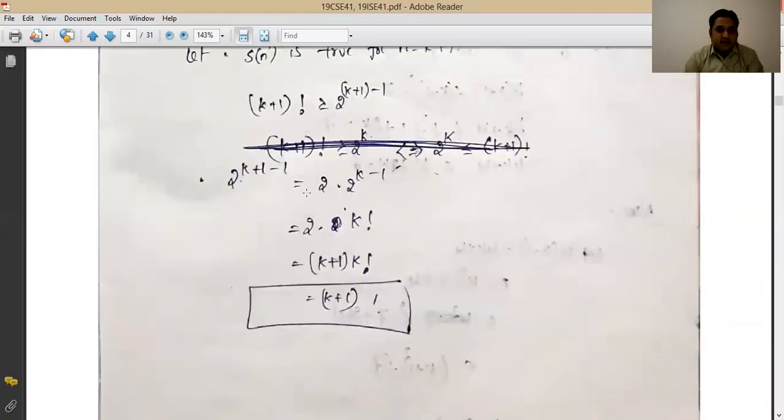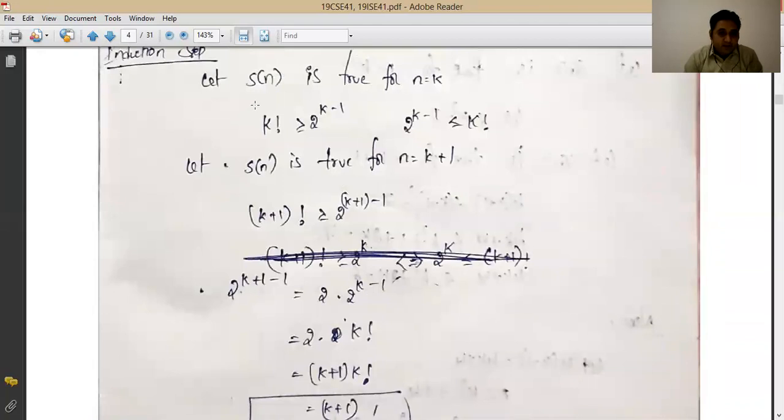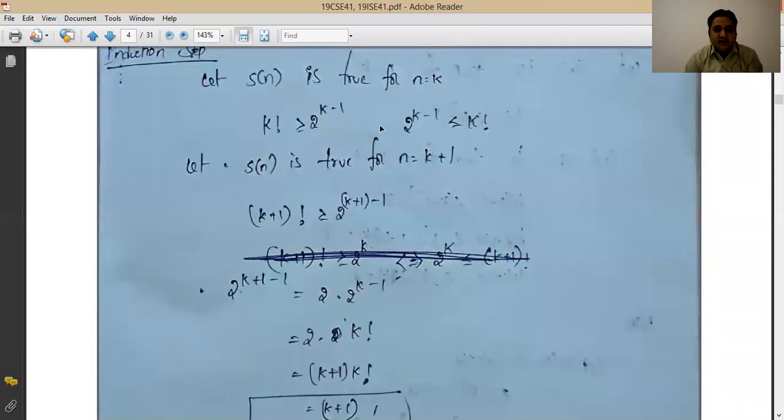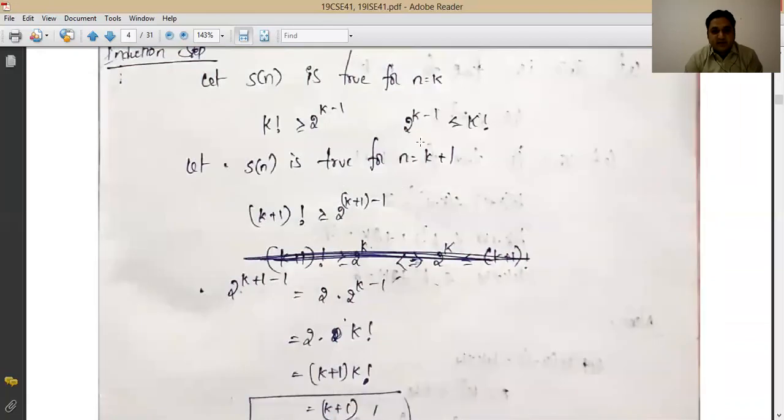So if you multiply this term by k plus 1 on both sides, then this k factorial will convert into k plus 1 factorial, and on the right-hand side this k plus 1 will be converted into 2 only, because if k is greater than or equal to 1, then k plus 1 will be greater than or equal to 2. So that will be replaced by 2 here, and that 2 will come from k plus 1 only.